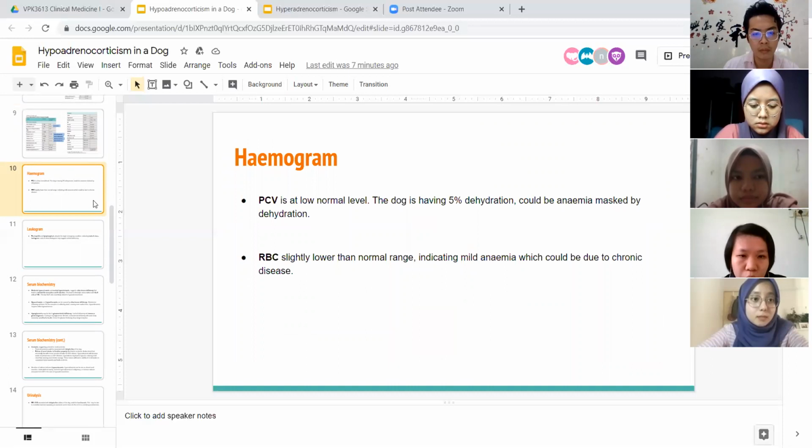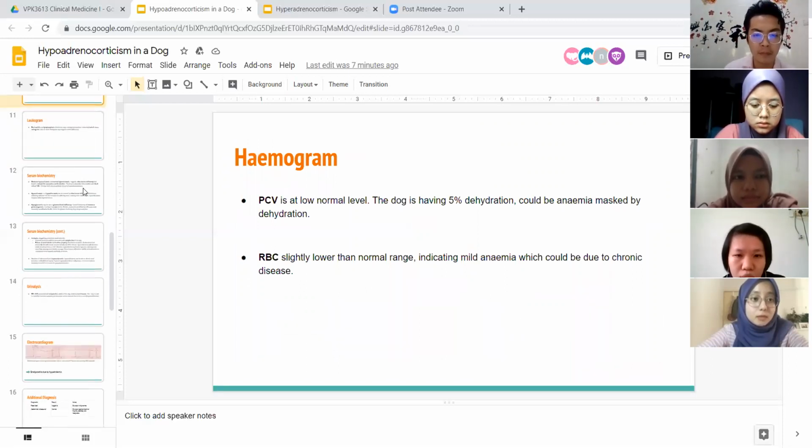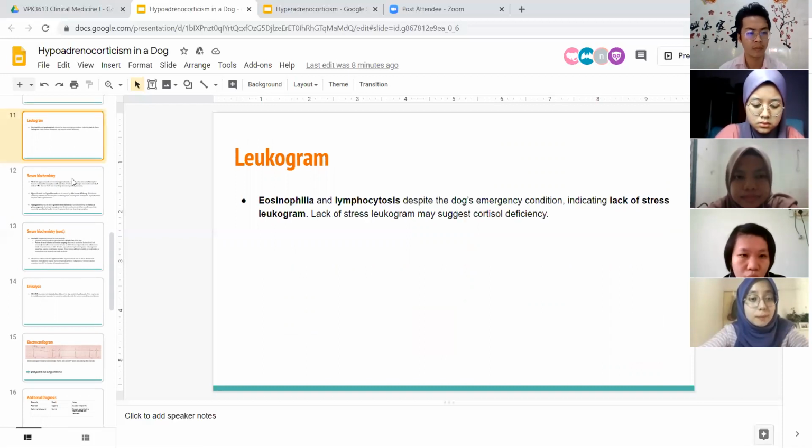Based on the hemogram, we can see the PCV is at low normal level, but the dog is having 5% dehydration, so we suspect the dog might have anemia masked by dehydration. The RBC is slightly lower than normal range, indicating mild anemia, which could be due to chronic disease.